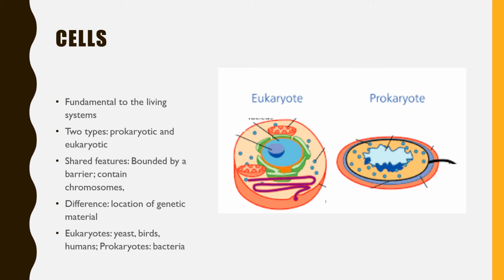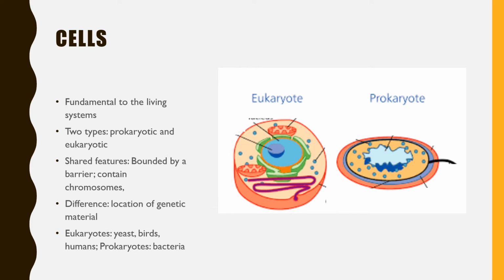And when the genetic material is not enclosed in a nucleus, it is just present without any enclosure, then the cell is a prokaryotic cell. So the basic difference between these two cells is that in a eukaryotic cell, the genetic material is enclosed inside a nucleus, and in a prokaryotic cell, it is not enclosed inside the nucleus.